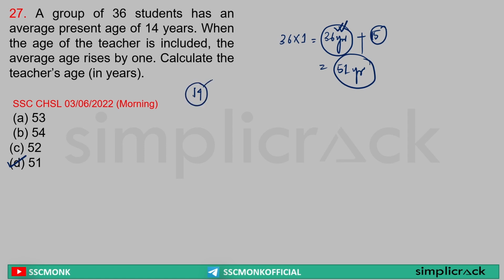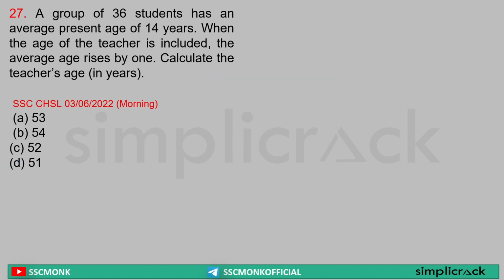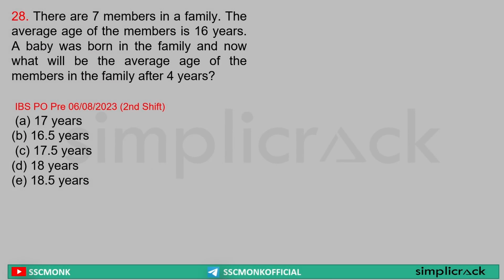Yes or no? How many students are there? 36 students are there, plus one teacher. So how many total? 37 total. Sir, this average was increased in 37 people because one is increased in 37 people. So 37 into 1 is equal to 37, plus 14 average, that is equal to 51. So in both cases you will get the answer. Clear? Next.